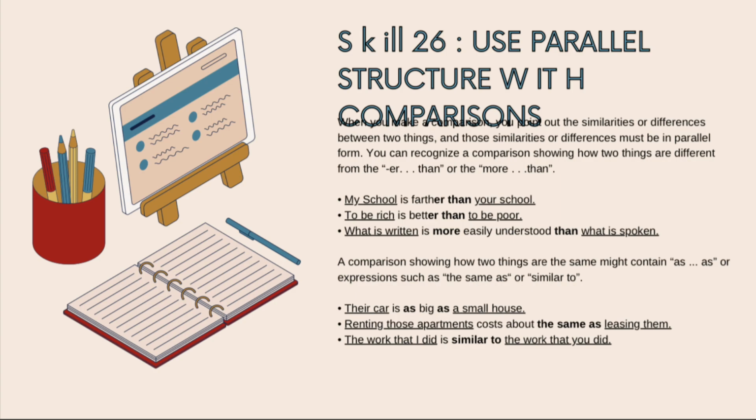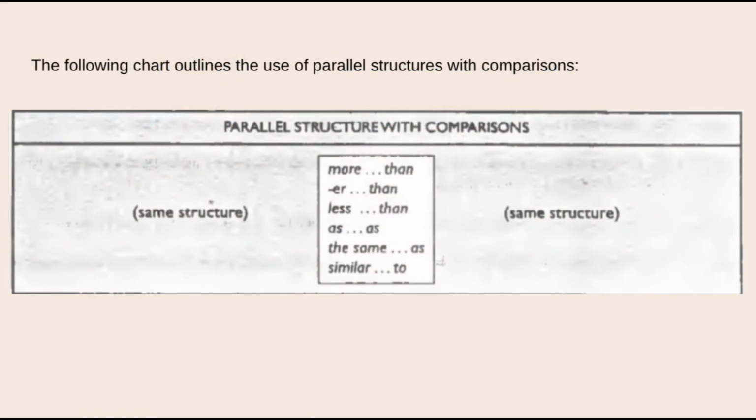And the last one: "The work that I did is similar to the work that you did." Next, the following chart outlines the use of parallel structures with comparisons. The parallel structure is the same: more...than, less...than, as...as, the same as, and similar to.